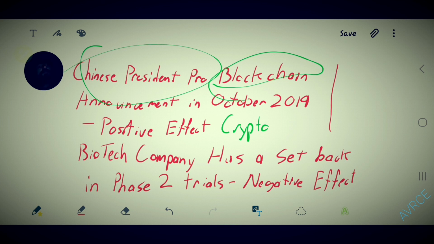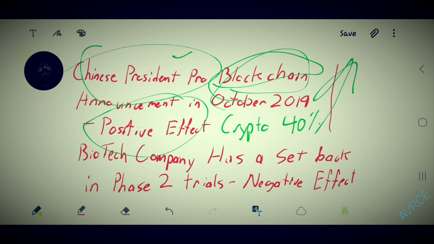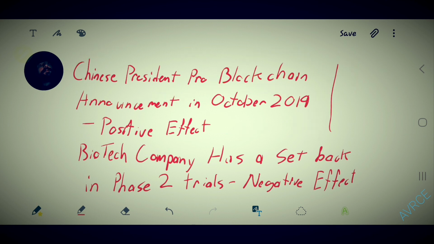Anyways, this initially started out as a positive effect because when it did happen, the price of Bitcoin skyrocketed by 40% in 2 days. And that's pretty insane, even for Bitcoin. Now, of course, when they specified that it was just blockchain, Bitcoin ended up bleeding, and then it fell.